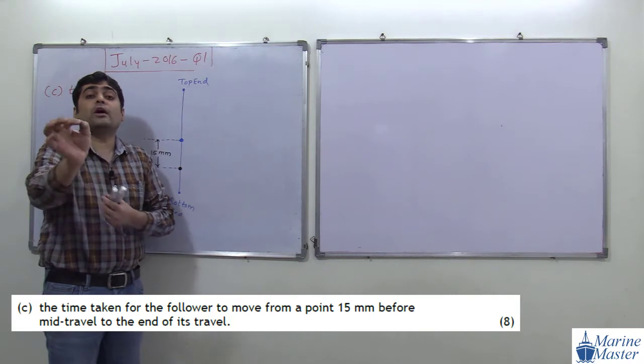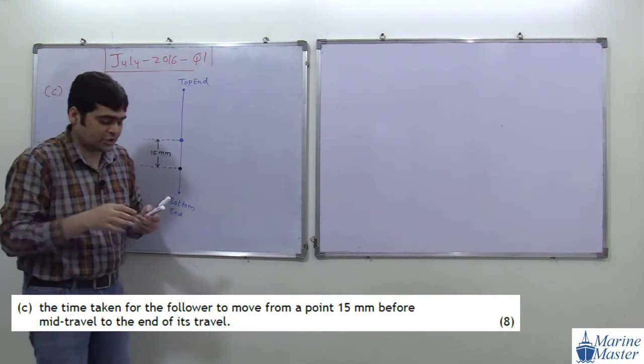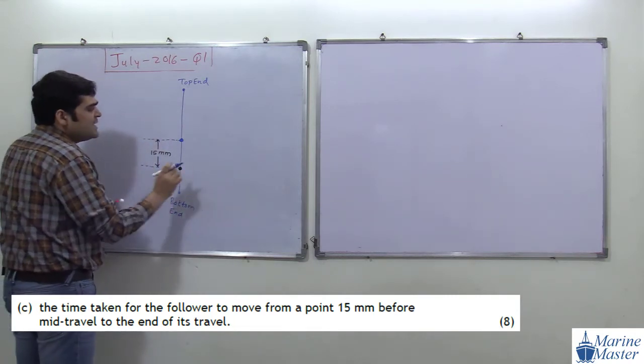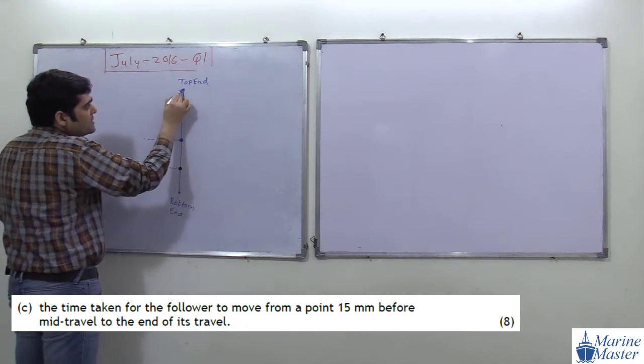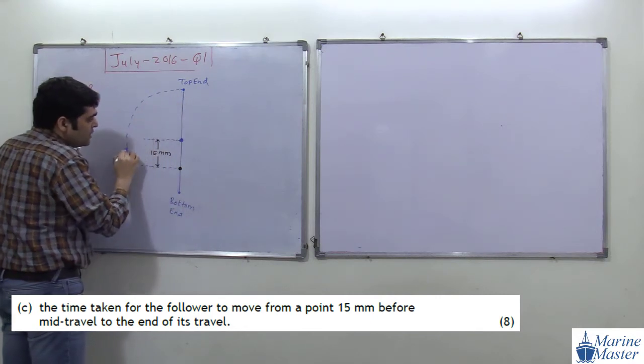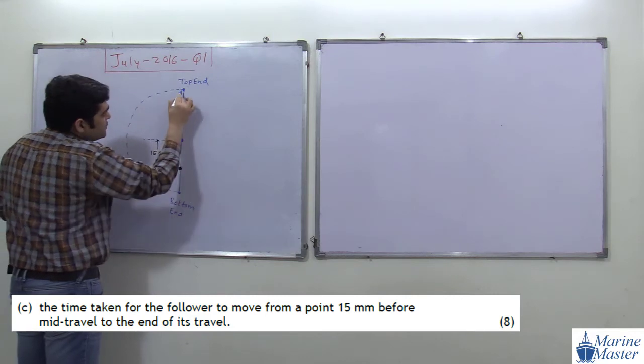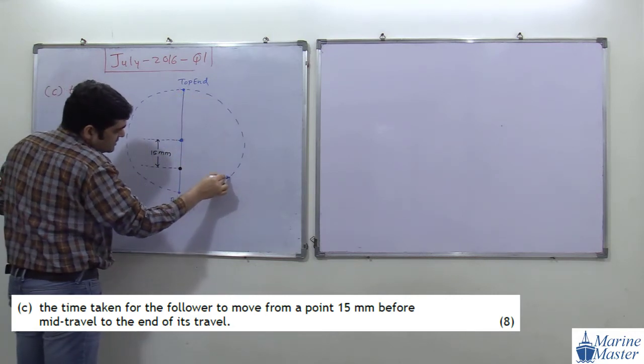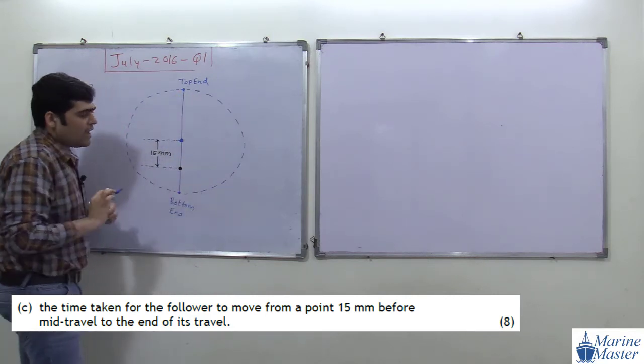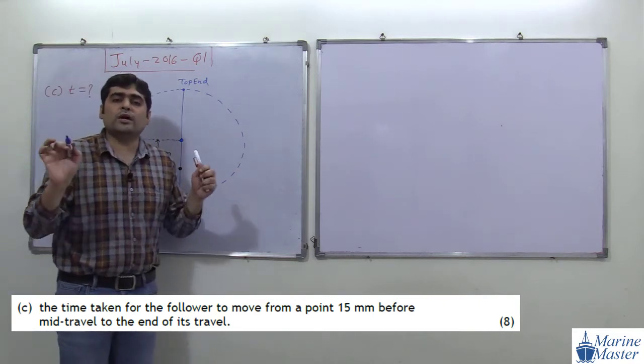And to get the time, what are we going to do? We are going to draw a reference circle. This is a very, very important question. To get the time, this question is a little bit tricky. If you remember our reference circle, consider this is a circle. So we are going to draw a reference circle.